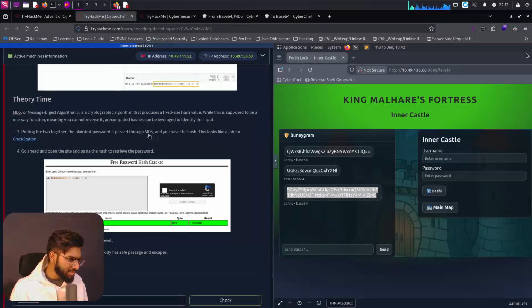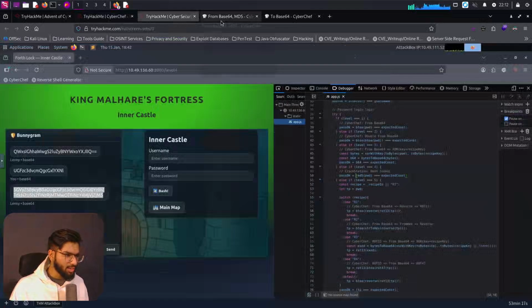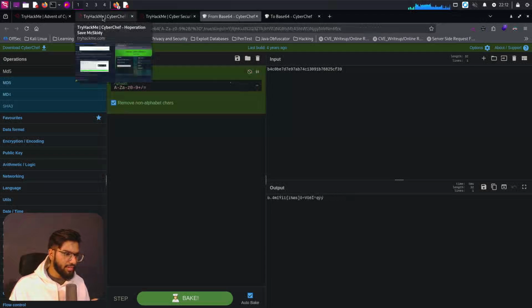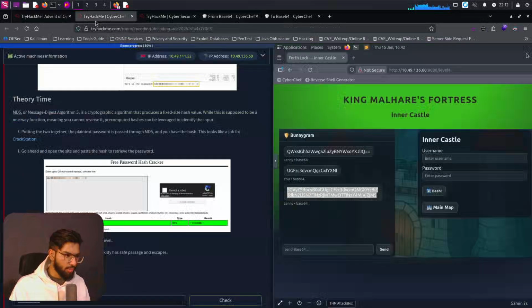MD5, or Message Digest Algorithm 5, is a cryptographic algorithm that produces a fixed sized hash value. While it is supposed to be a one-way function, meaning you cannot reverse it, pre-computed hashes can be leveraged to identify the input. Yeah, why was I even trying this? It is nothing but encoding the characters more. So there is no use in doing that. We need to be using some payloads or a predefined list, like a dictionary, and passing in those for looking at what could be a possible password.